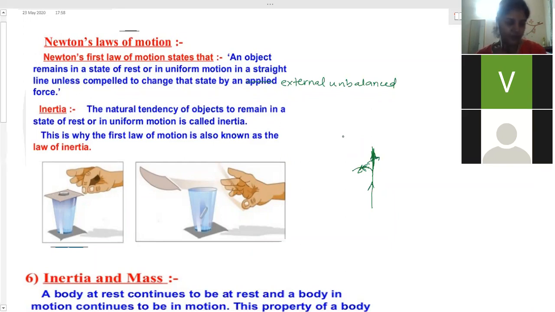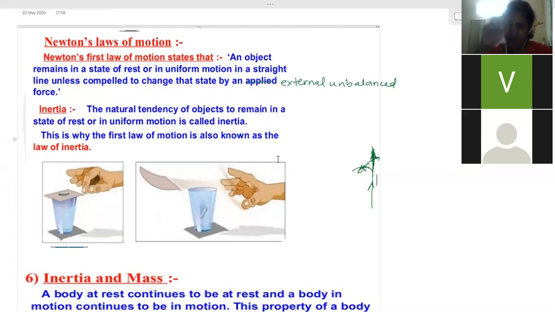Another example is trees laden with fruits. If you shake the branches, immediately the fruits fall down. Can you guess the reason now? When the trees are laden with fruits, that means the fruits are present on the tree's branches. Now when you shake the branches, what will happen? The fruits immediately fall down. We have not touched the fruits, we have only touched and shaken the branches. Then what happens? The fruits fall down immediately. Why does that happen?